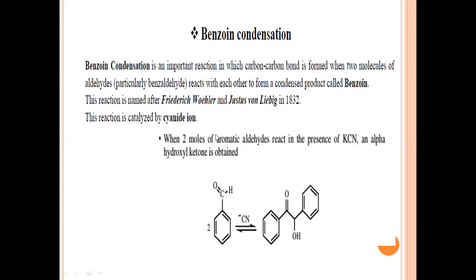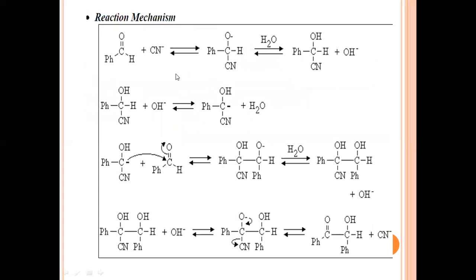Whenever there is a reaction between two molecules of aromatic aldehyde, that is benzaldehyde, they will react in the presence of a cyanide salt. Here we are going to utilize potassium cyanide, and there is a formation of alpha hydroxy ketone, and this alpha hydroxy ketone is nothing but the benzoin molecule. So in the coming slide we have discussed the mechanism of reaction in the formation of the benzoin molecule.